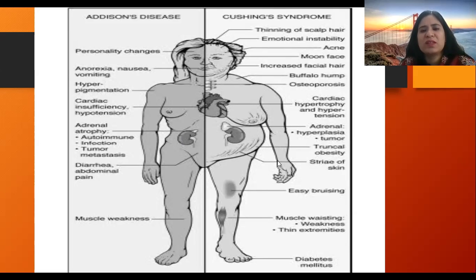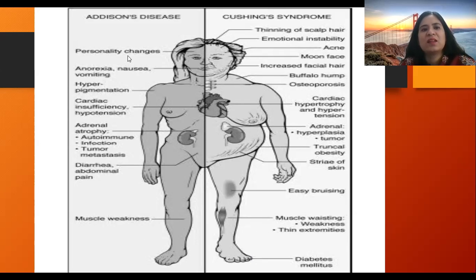In Cushing syndrome, there is increased amounts of glucose in the blood, that is hyperglycemia. And in Addison's disease, there is hypoglycemia, right? In Addison's disease, there is hyponatremia. In Cushing syndrome, there might be hypernatremia. The muscles are wasted with proximal myopathy, weakness and thin extremities due to proteolysis. And diabetes mellitus, poor wound healing with easy bruising might be there in Cushing syndrome, but not present in Addison's disease.